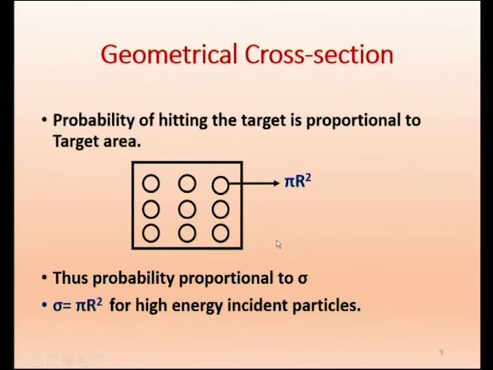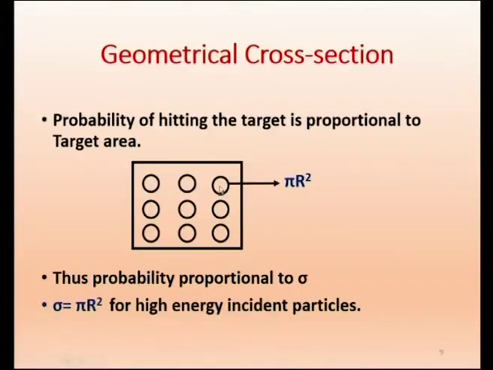When you are sending a proton, there is a probability that the proton can go in between the two. It can escape between two target nuclei. It may look like a metal sheet, but the particle may not exactly enter a nucleus. It may pass between two nuclei, enter the electron cloud and come out. Therefore, the probability of hitting the target is proportional to the target area, pi r squared.